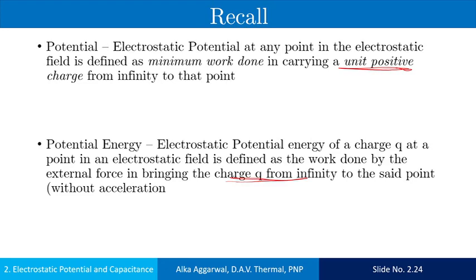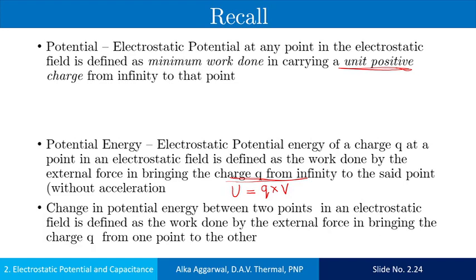So the relation between the potential energy and the potential is U equals, U is the representation of the potential energy. So potential energy is equal to charge into potential. Change in the potential energy between the 2 points is the work done by the force in bringing the charges from one point to another.